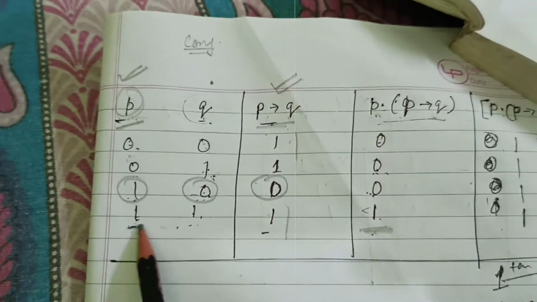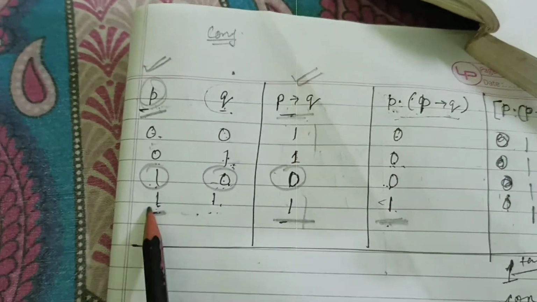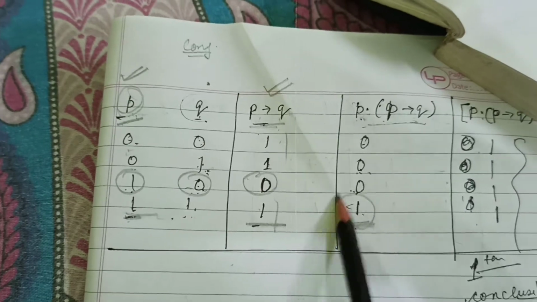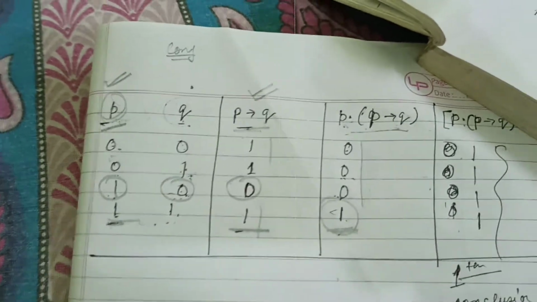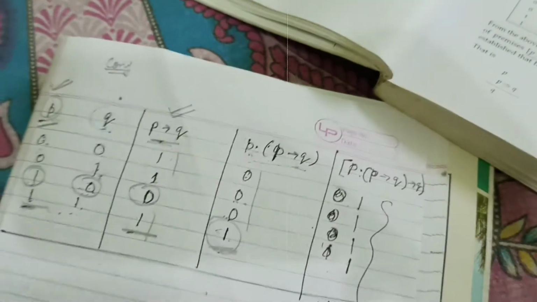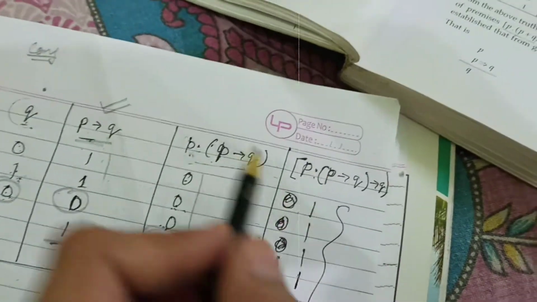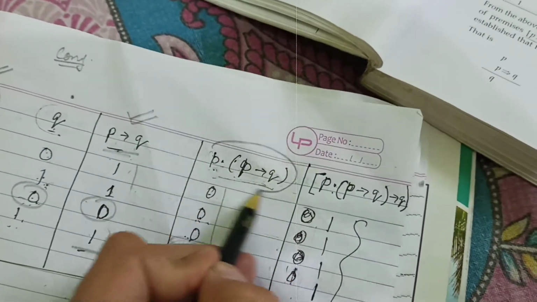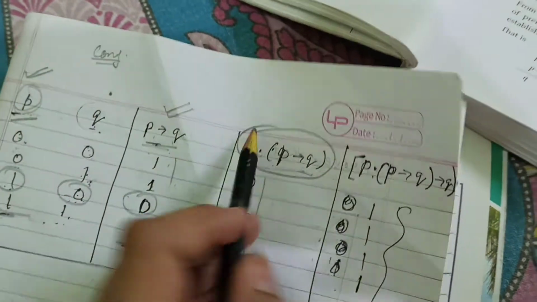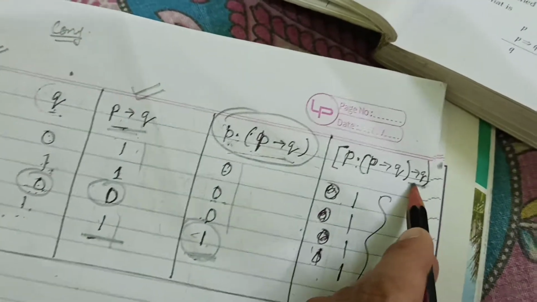If both are 1, then the result will come 1, otherwise in every other situation it will come 0. Now we will come to this one. We have to see this table, and we have to see inference, meaning towards Q.